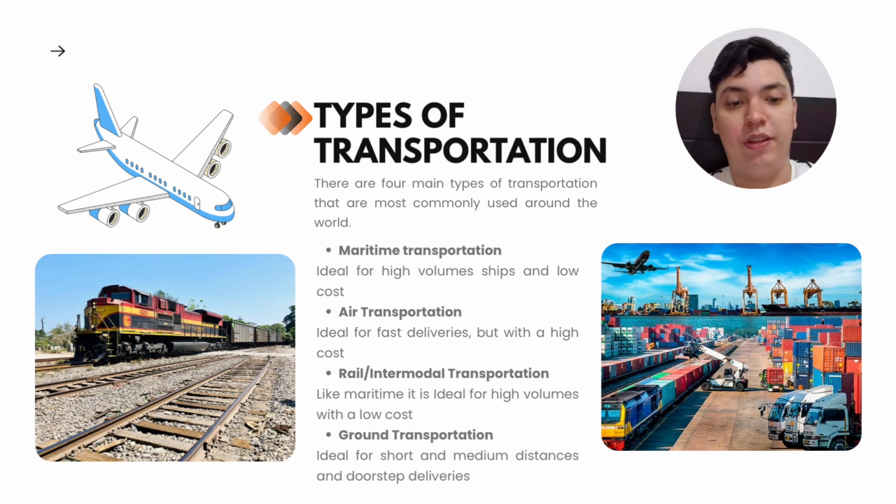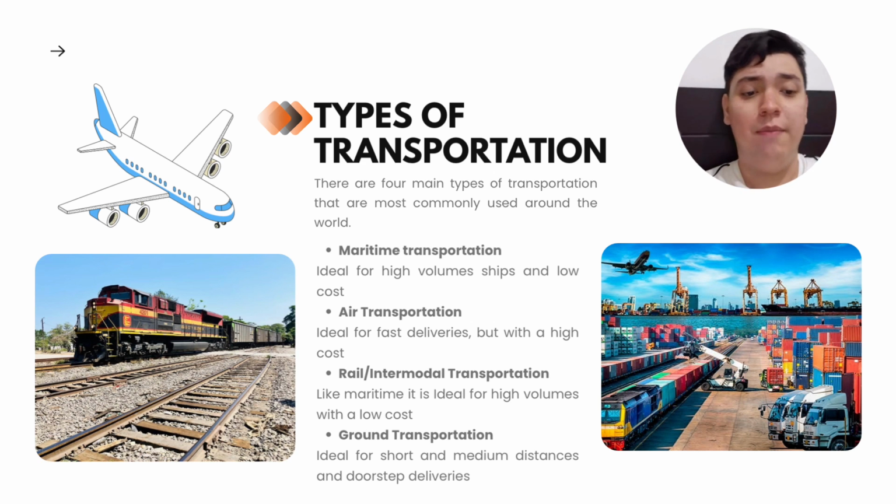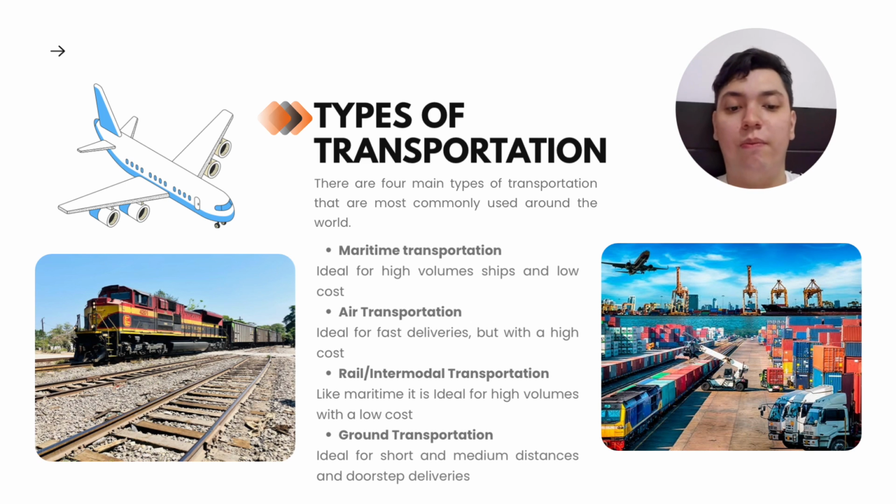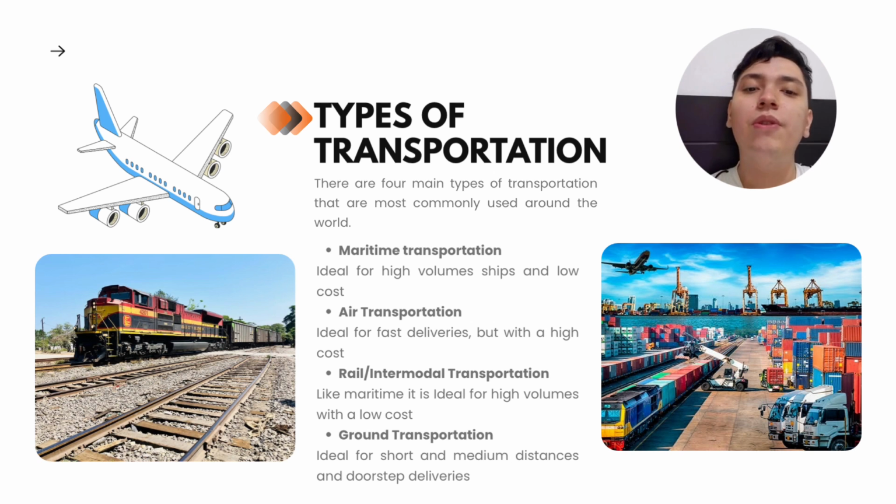Types of transportation. We have four main types of transportation that are most commonly used around the world. We have maritime transportation, which is ideal for high volume and low cost. Air transportation is for materials that we need delivered fast, but it has a high cost.